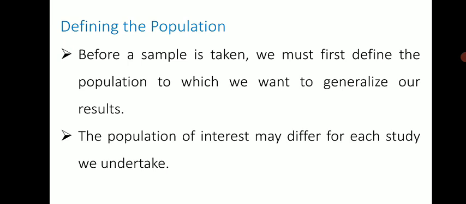There are so many agriculture fields, but I will choose some 1 acre or 1 hectare area, and the entire crops in that particular area are my population. So your population should be clearly defined. The population of interest may differ for each study we undertake. The main motto of studying a population is that your area or your population is precisely known, and it should be clearly defined.